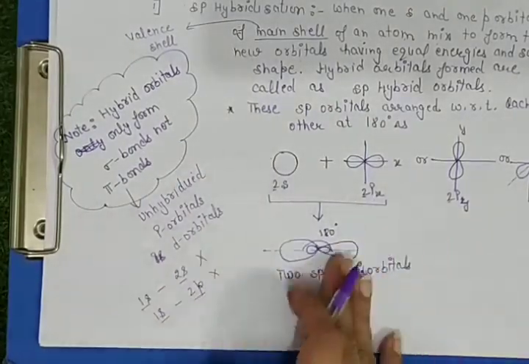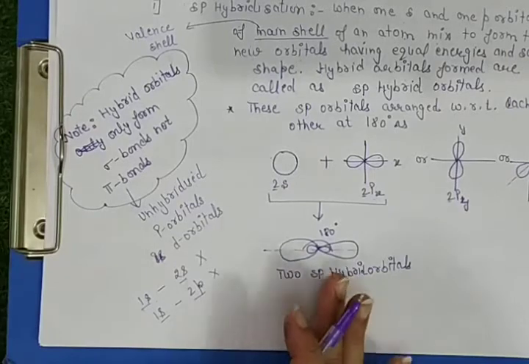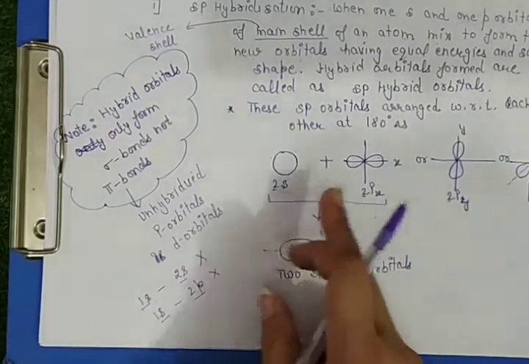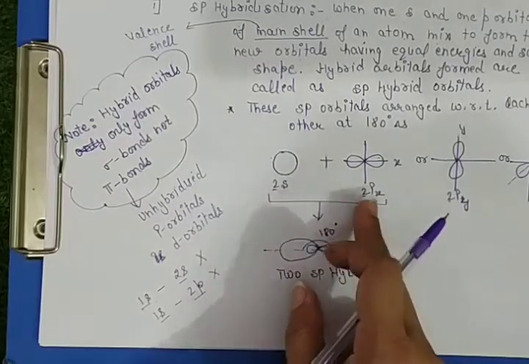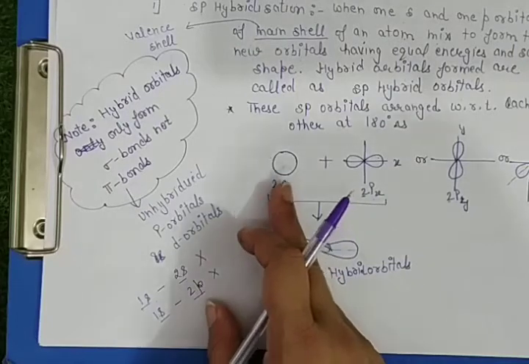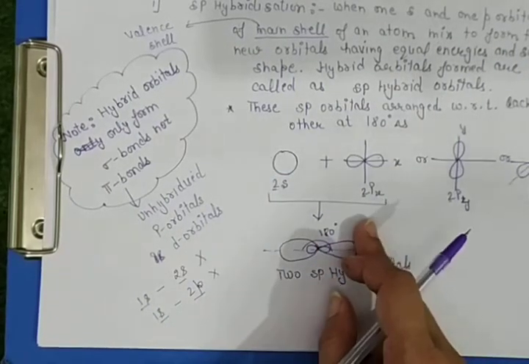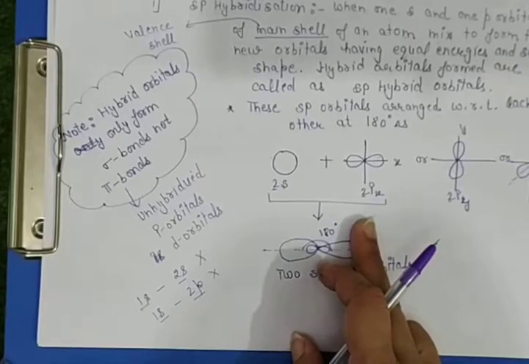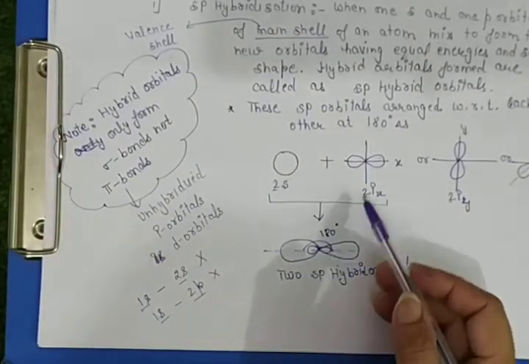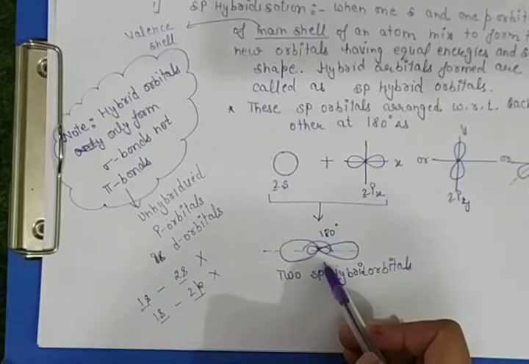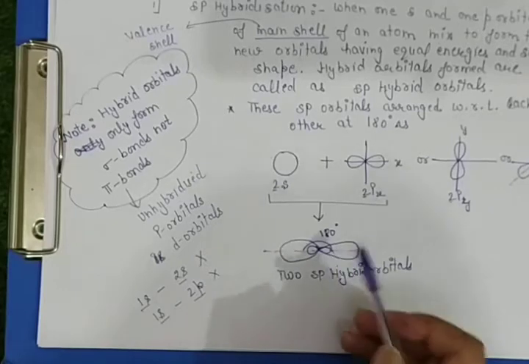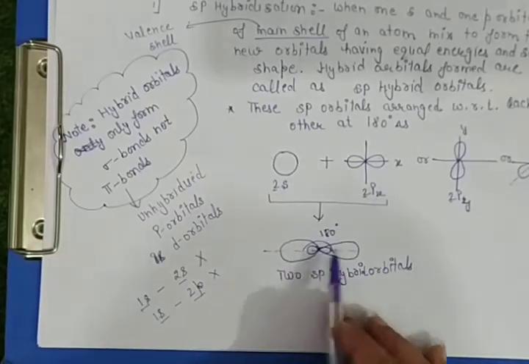So take those orbitals which belong to the valence shell. Here our valence shell is second, so s is also of the valence shell, p is also of the valence shell. Okay, take one s and any one of the p orbitals, and these undergo sp hybridization to form two sp hybrid orbitals.